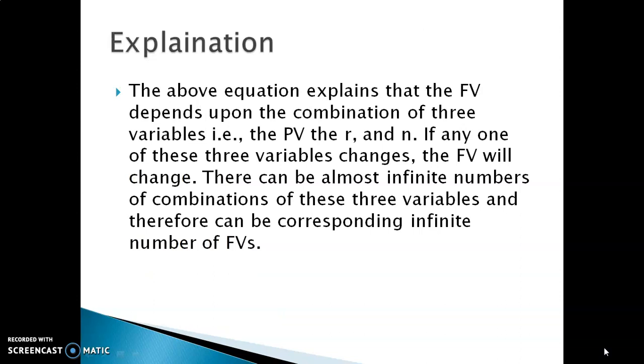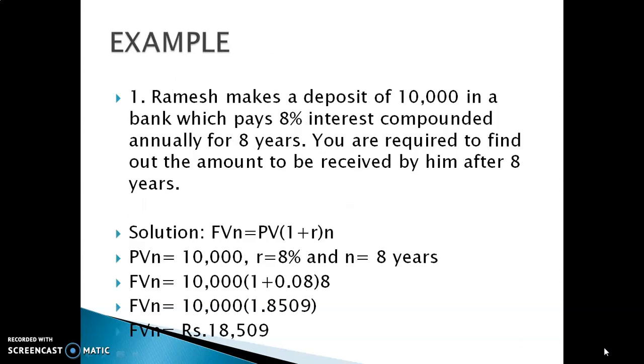The above equation explains that the future value depends upon the combination of three variables: the present value, rate of interest, and number of years. Future value will change with a change in these three variables. So first example: Ramesh makes a deposit of rupees 10,000 in the bank with interest at 8% annually for 8 years. Now how much amount will he receive after the 8 years?